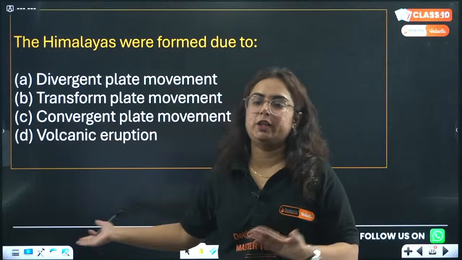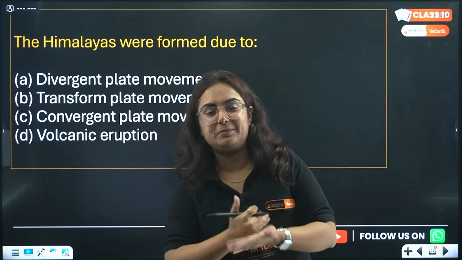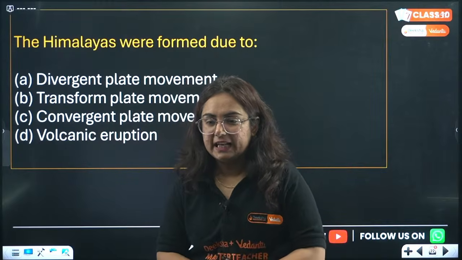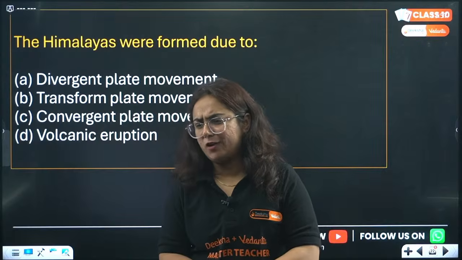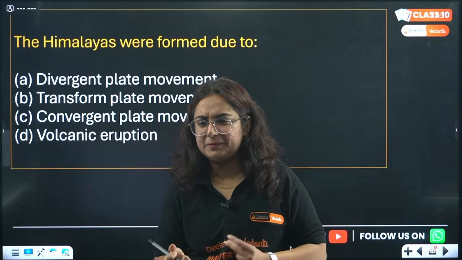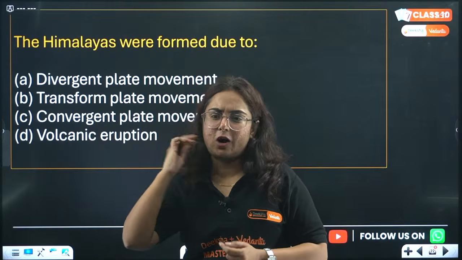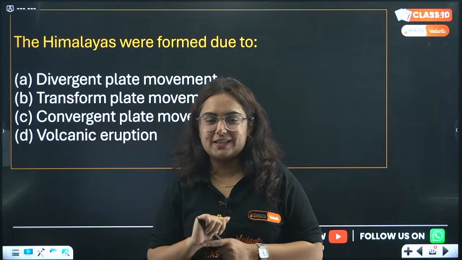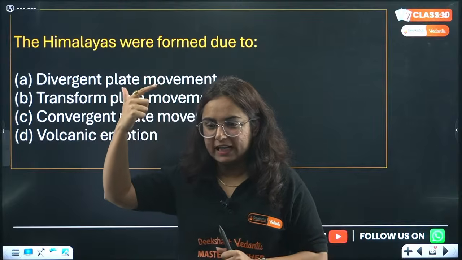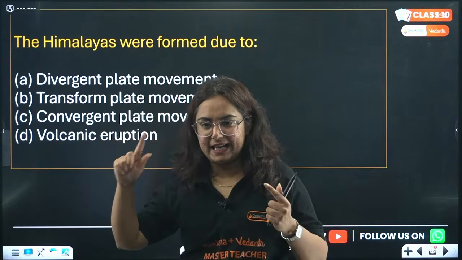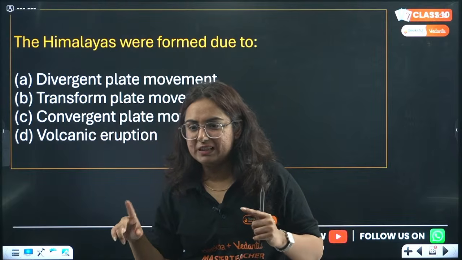K is not the option. K, where is K? It's A, B, C, D. How can it be K? Okay, Nagendran is saying A because of divergent plate movement. Think about it again. Ma'am, A is correct. Rathin Mondal. Rathin, are you sure? Sure. Tejasvi is here with the option B. So, I get the answer of Nagendran. Very good. Then I got the answer of Rathin. You are saying A. Tejasvi is the one who is saying B. Rest all of you are giving me the answer as A.